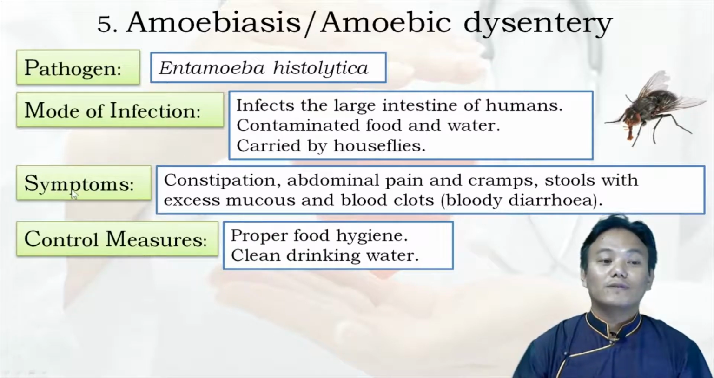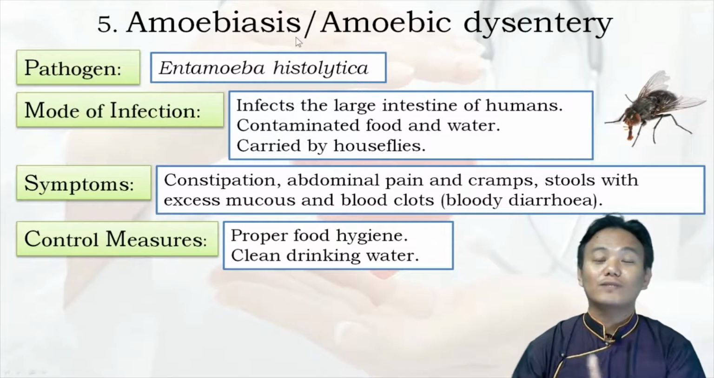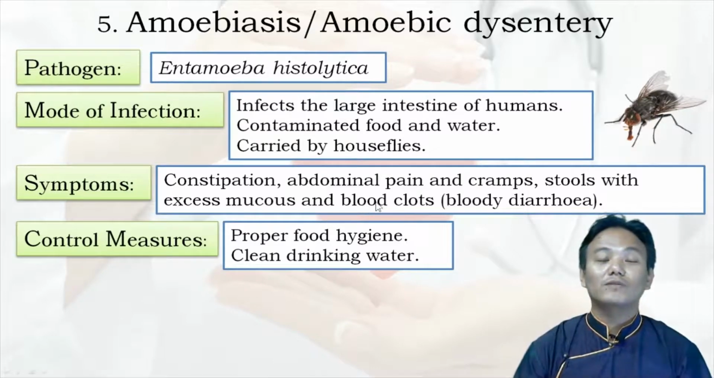Now the symptoms of the infection include constipation, abdominal pain and cramps, and stools with excess mucus and blood clots. That is also called bloody diarrhea. Blood clots appear when the amoebiasis enters a severe stage. When Entamoeba histolytica starts to destroy or cause the lysis of the gut cells, it will create perforations and cause bleeding within the large intestine, and that blood will come along with the stool. So bloody diarrhea can happen in the later stages of infection.